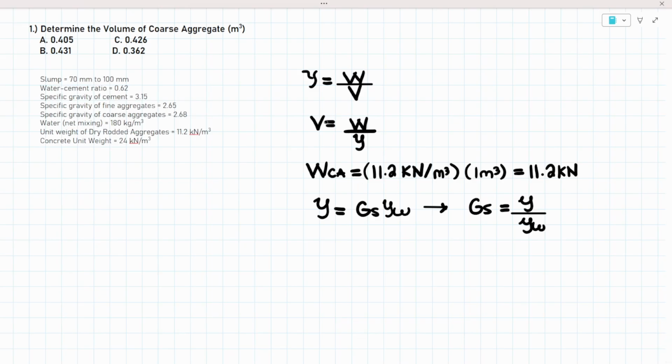With this, we can now solve for the volume. The volume of the coarse aggregates is 11.2 kilonewtons, then we have 2.68 as the specific gravity, then 9.81 kilonewtons per cubic meter. The kilonewtons cancel out, only cubic meters remain and transfer to the numerator. So the answer here is 0.426.